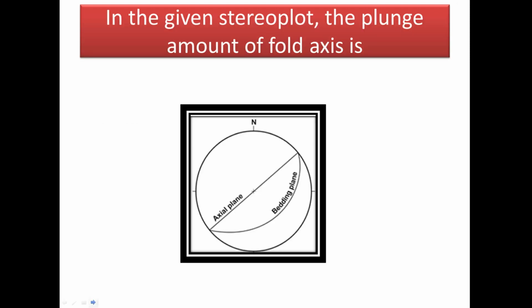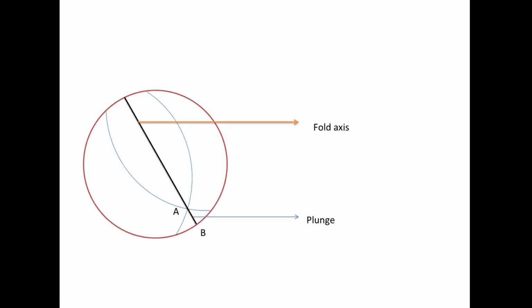Okay. Next question. In the given stereo plot, the plunge amount of the fold axis is. Now before answering this question, just look at the diagram here. The blue lines indicate two limbs of a fold, and when two limbs join, they form fold axis. So the line shown there is the fold axis.